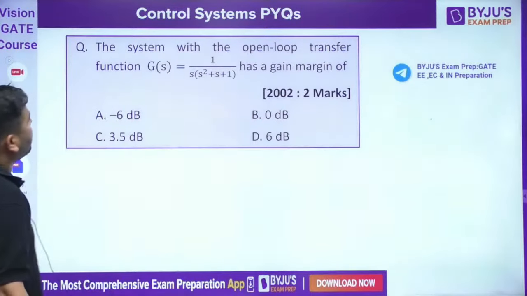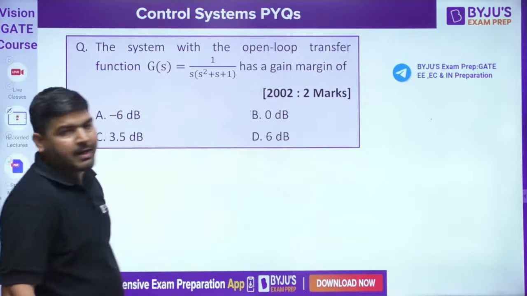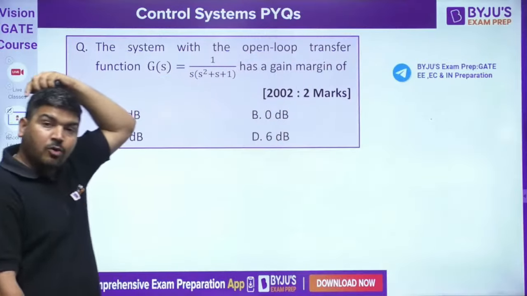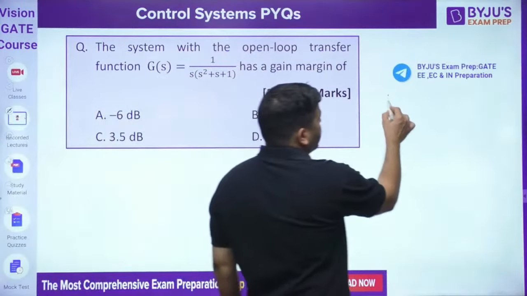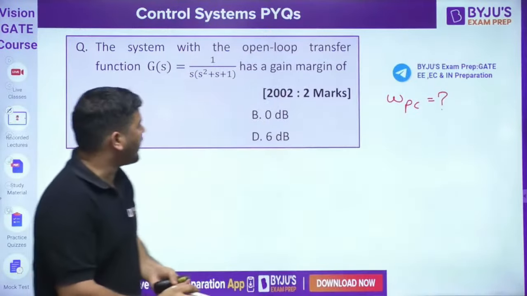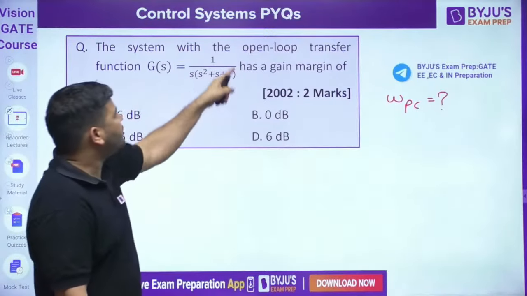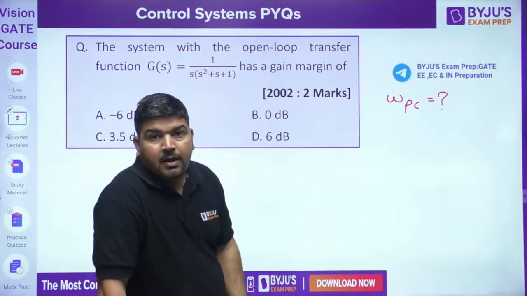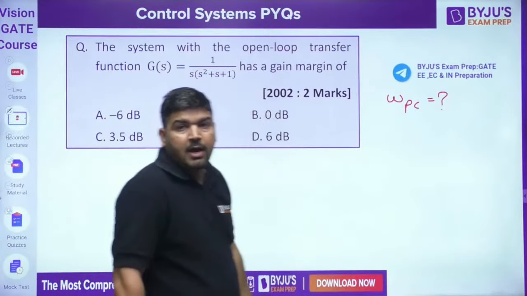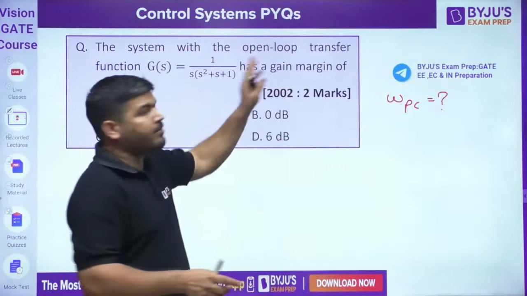The next question on your screen is the system with open loop transfer function. We need to calculate the gain margin. To calculate the gain margin, what we need is omega pc, the phase crossover frequency. How to calculate omega pc? To calculate omega pc, we require the phase of this system, and the phase has to be minus 180. The frequency at which the phase becomes minus 180 is known as phase crossover frequency. Once you calculate the phase crossover frequency, then you can calculate the gain margin.